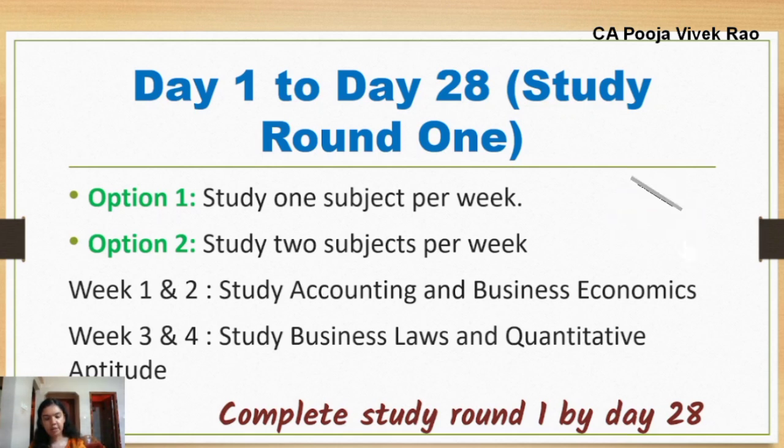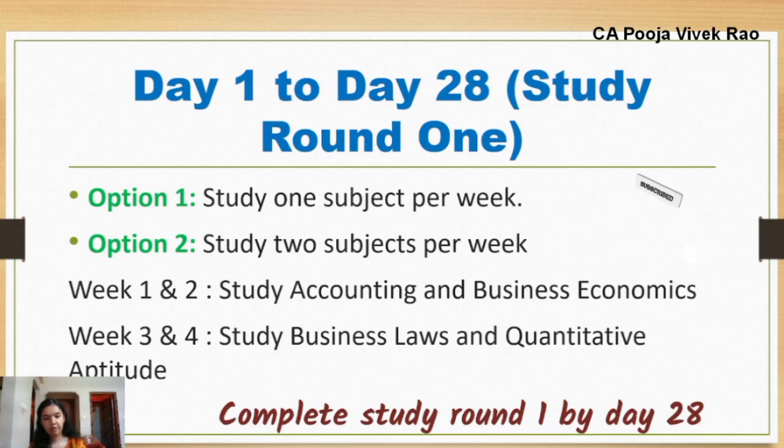However, as you are all aware, the passing criteria is 40 marks in each subject, but the aggregate should be 50%. It's ideal to start studying all subjects at once, so all subjects are equally covered. When you are studying for the first round, you can prepare notes for each subject as well, and you can use these notes later on for revision.